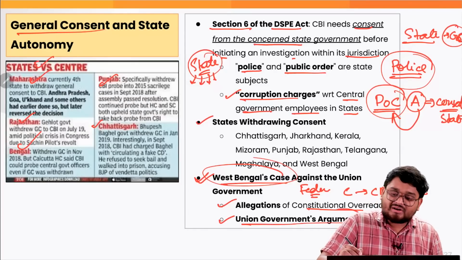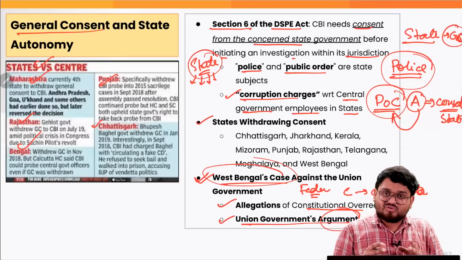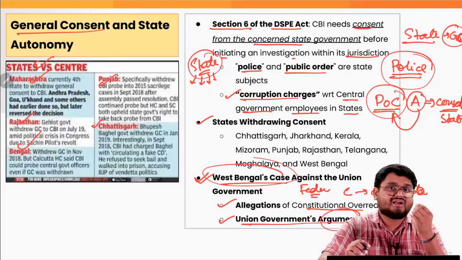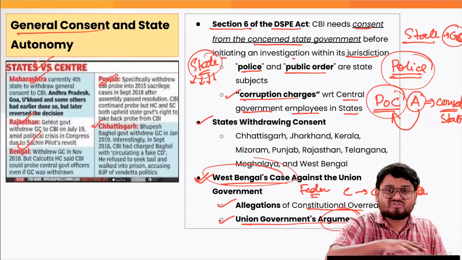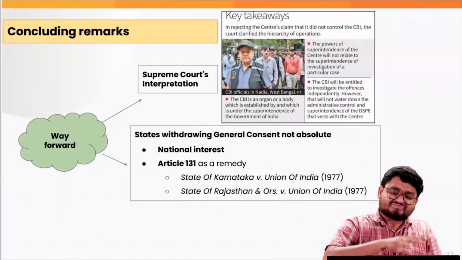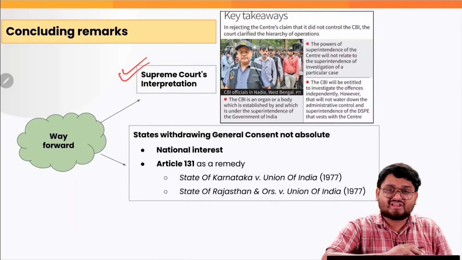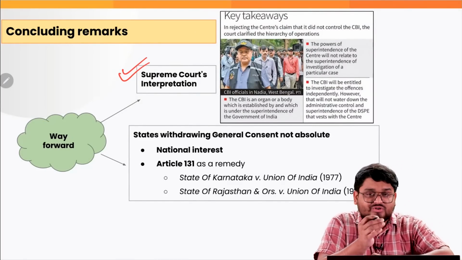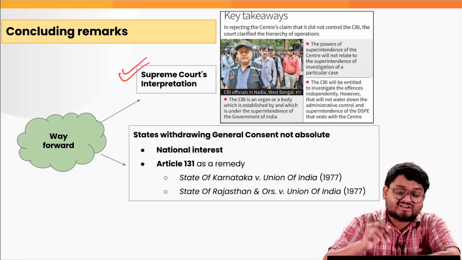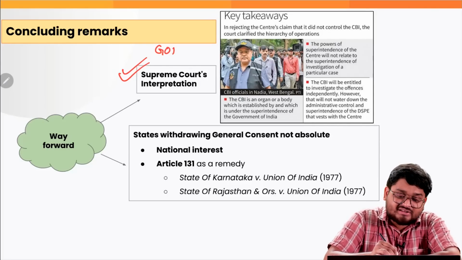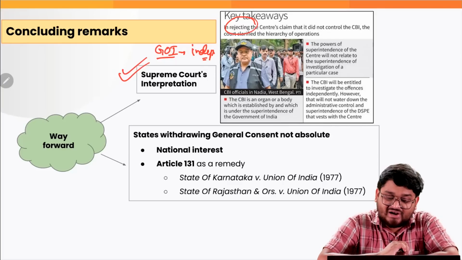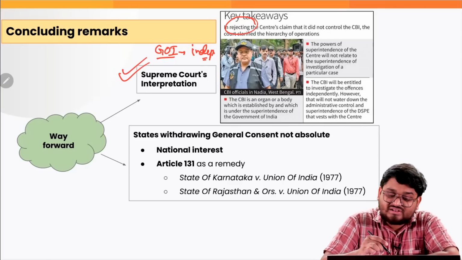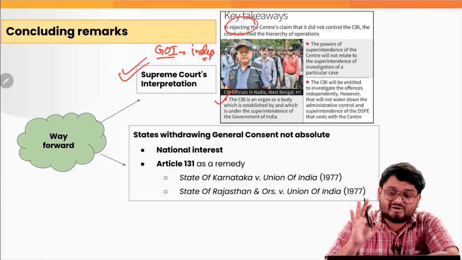Also, the union government's argument is that the CBI is independent, an agency in its own right when it comes to investigation, right? But here, as a concluding remark, we have to keep in mind the Supreme Court's interpretation about how the center alleges that CBI is quite independent in this matter. The Supreme Court rejected that aspect, and the Supreme Court said that CBI is an organ or body of the government of India, right?